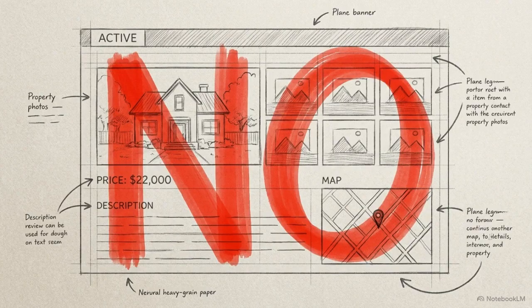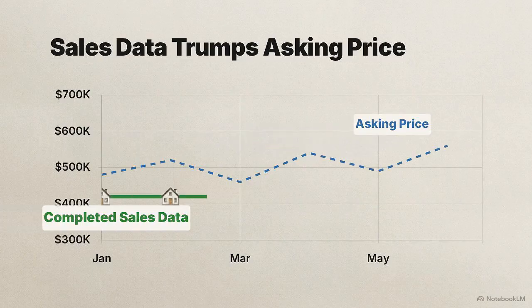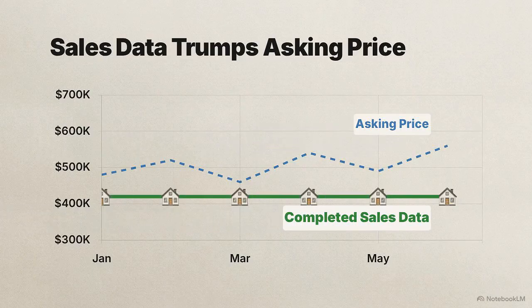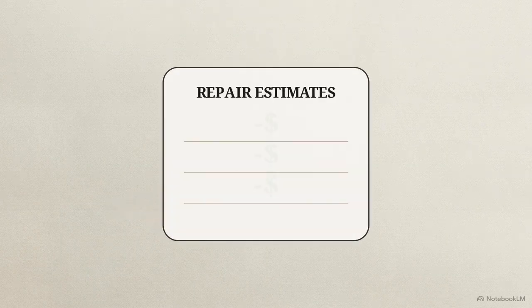Do not bring active real estate listings to your hearing. A listing is just an asking price. The board only considers finalized, completed sales data. Compiling these documents translates property flaws into objective dollar amount deductions that the board can legally verify.